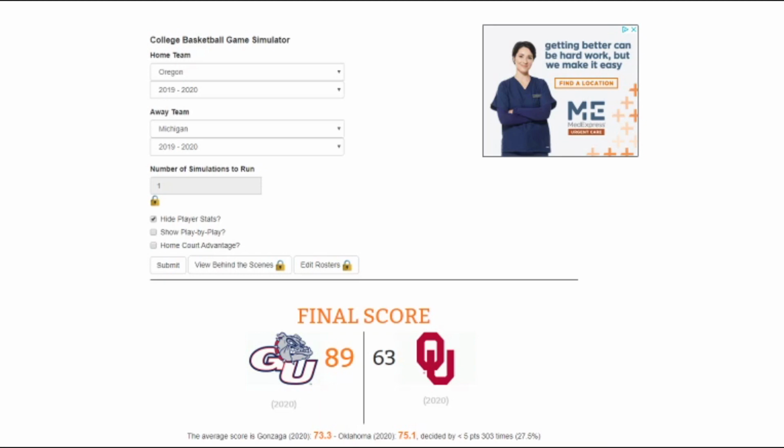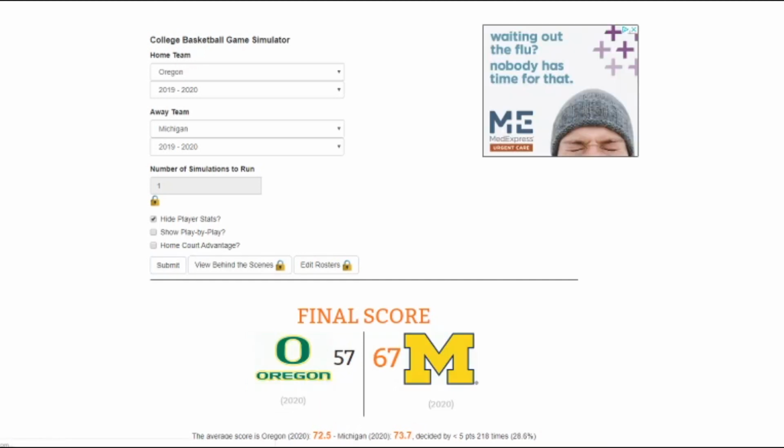This next one, we have 4-seed Oregon, 5-seed Michigan. I'm going to go Michigan here. Like I said, they've got a lot of guys who can put the bucket in the hoop. If they can contain Payton Pritchard of Oregon, it should be fine. And I think they can do just that. So we're going to go Michigan here over Oregon. And they do, 67 to 57, moving on to face Gonzaga.